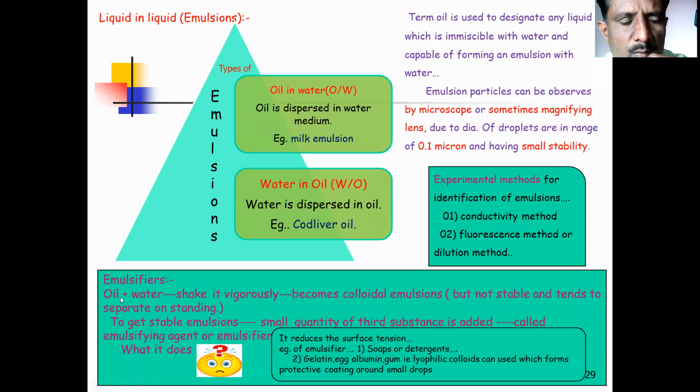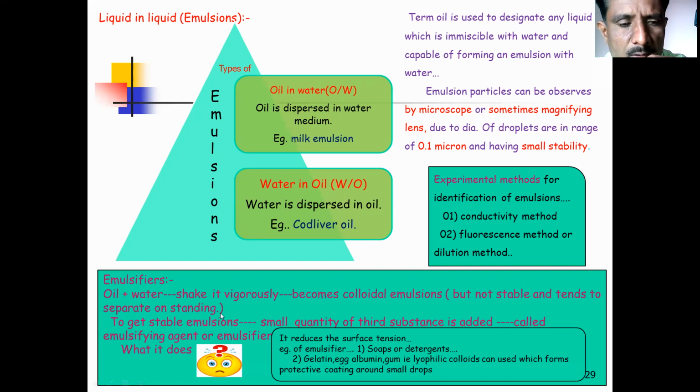Now when we mix oil in water, we get a colloidal emulsion. But this colloidal emulsion is not stable, and this unstable colloidal emulsion tends to separate. If you leave that mixture of oil and water for 5 minutes, oil goes to the upper layer and water to the lower layer, or sometimes oil settles at the bottom of the test tube or flask and water is at the upper side. They are not properly soluble, they are not becoming homogeneous.